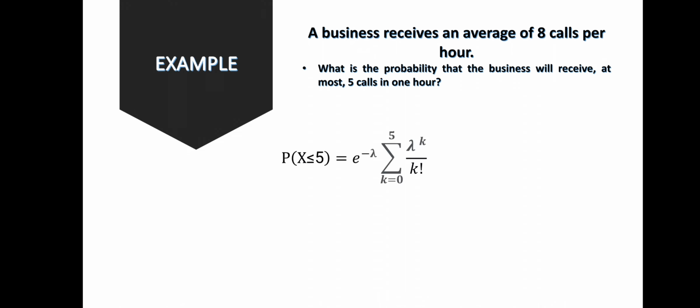So the probability of x less than or equal to 5 is equivalent to Euler's constant to the power of negative lambda, multiplied by the summation of lambda to the power of k over k factorial from 0 to 5.